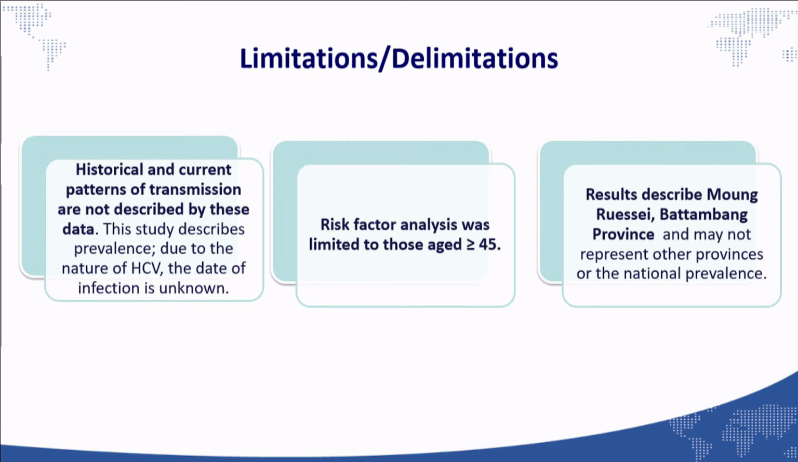During the study, we met some limitations. Because the history and current pattern of transmission are not described in the data, the study described prevalence only, due to the nature of HCV, where the date of infection is unknown. The risk factor analysis was limited too, because we analyzed only those who are 45 years old and older. And the result describes only Modulsay and Battambang province, and may not represent other countries or the national level.